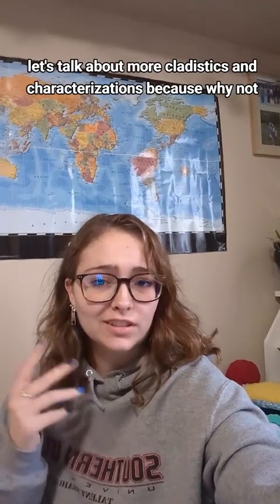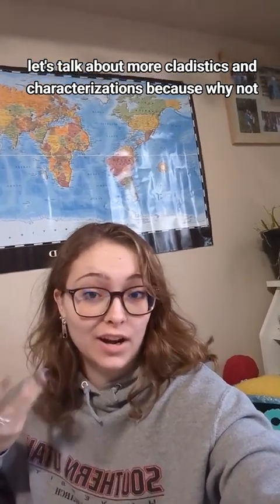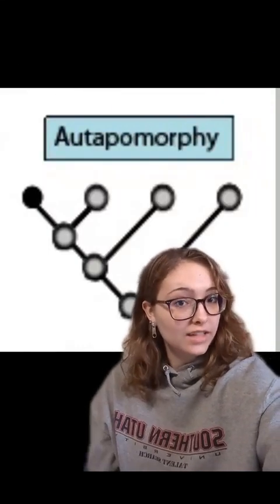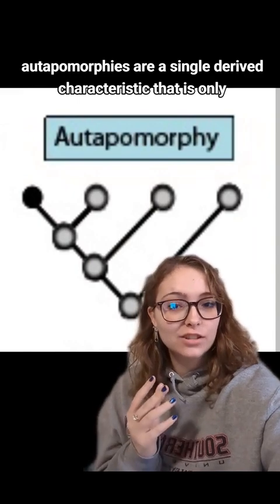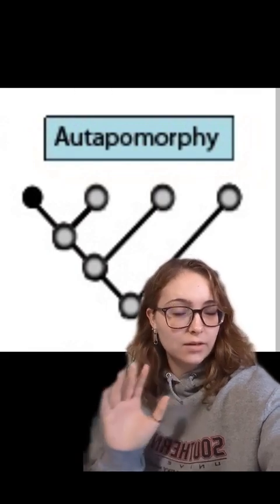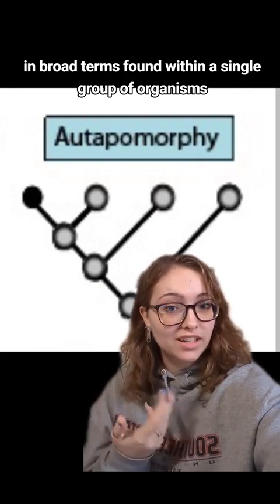Let's talk about more cladistics and characterizations, because why not? In specific, we're going to talk about autapomorphies. Autapomorphies are a single derived characteristic that is only, in broad terms, found within a single group of organisms.